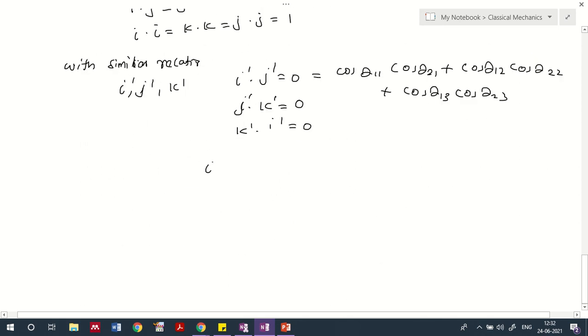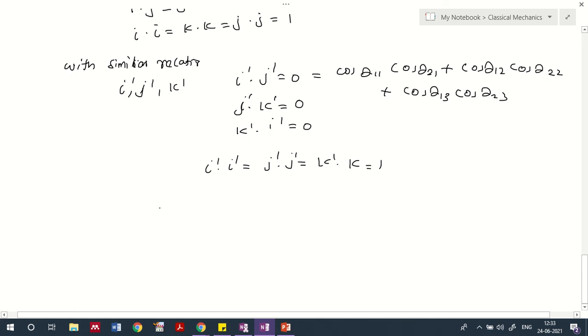Also we can say that i dash dot i dash will be 1, and j dash dot j dash, then k dash dot k dash will also come to 1. So we hold the same relation for both the primed coordinates and unprimed coordinates.